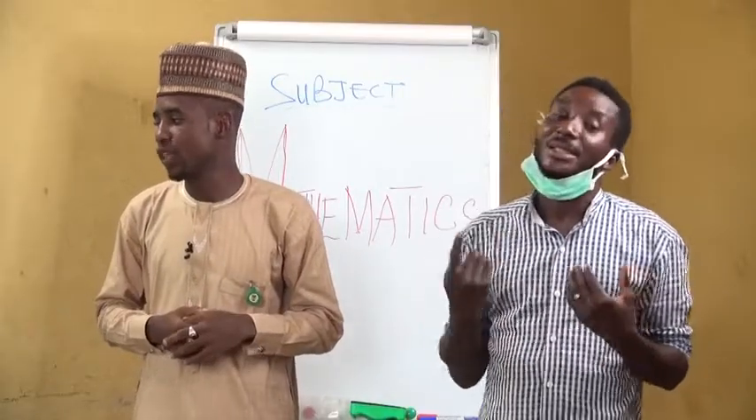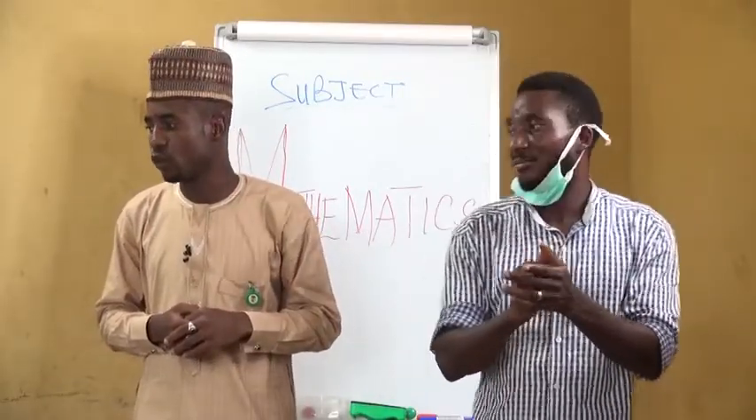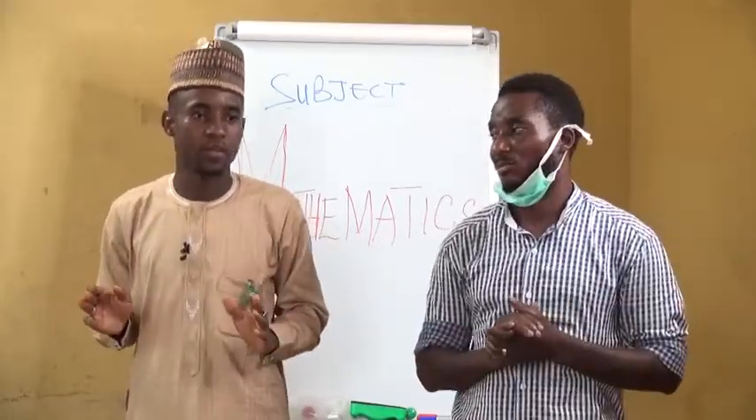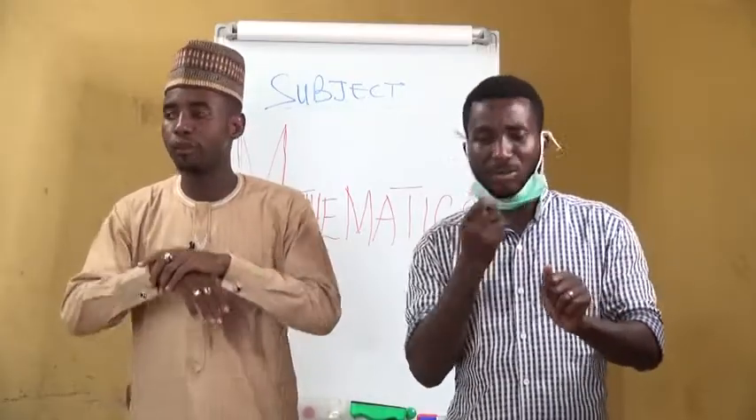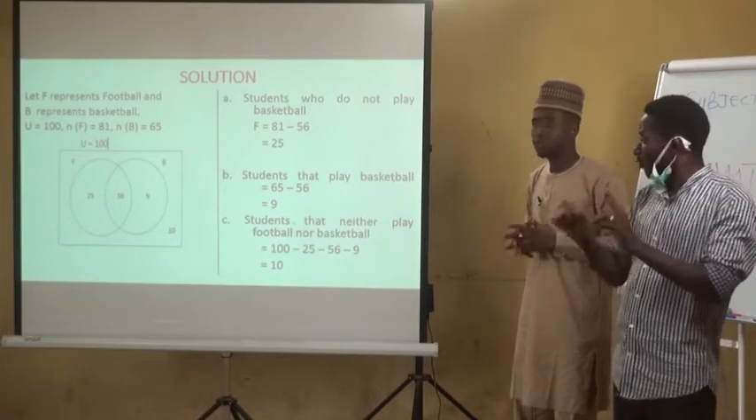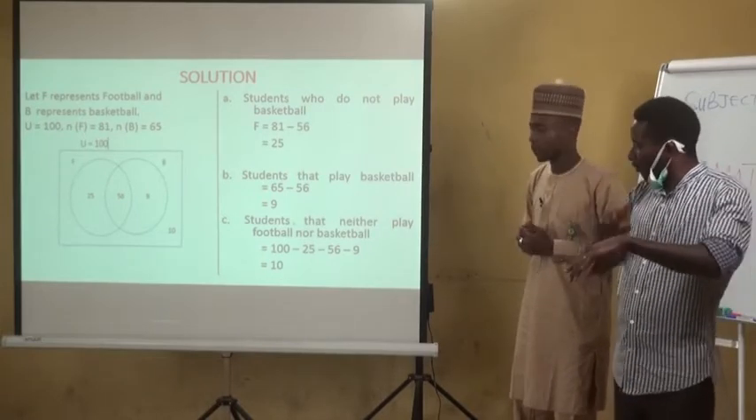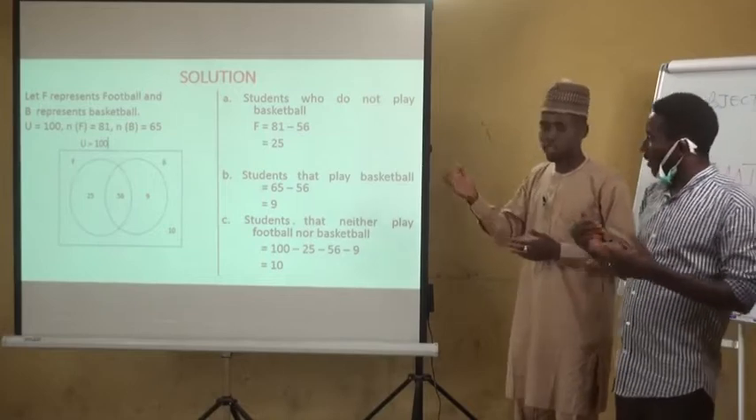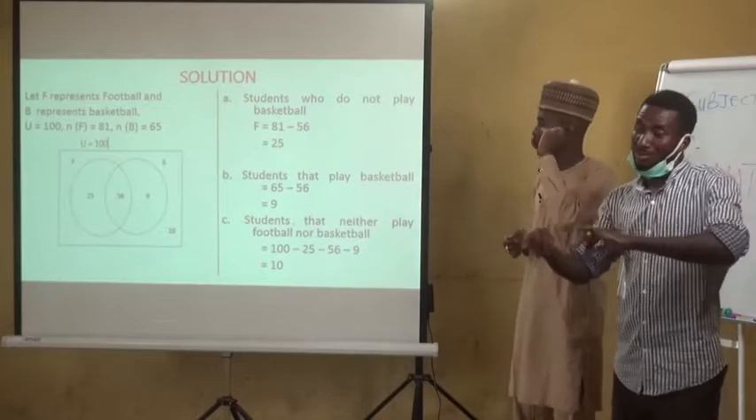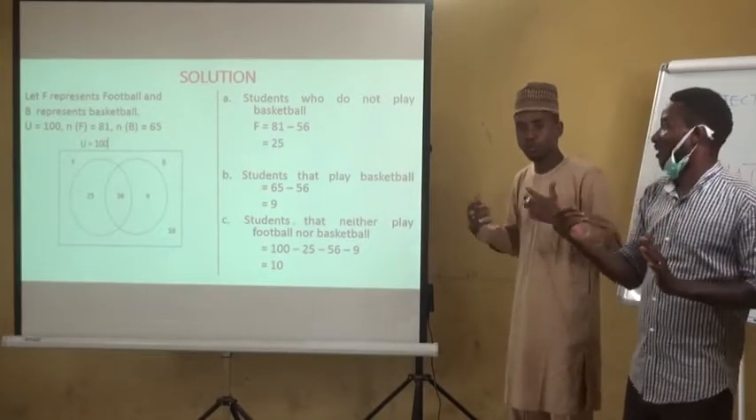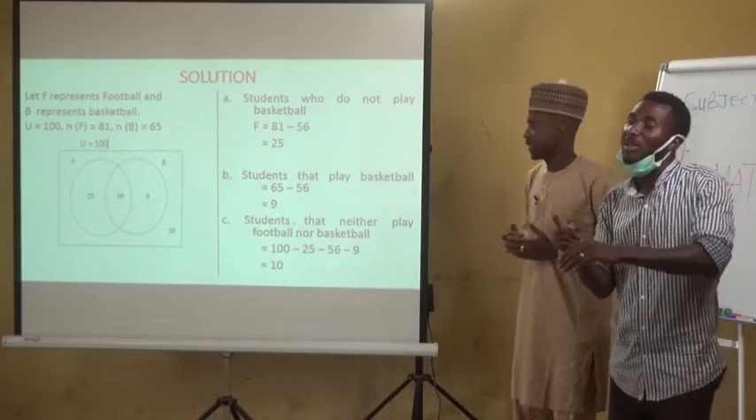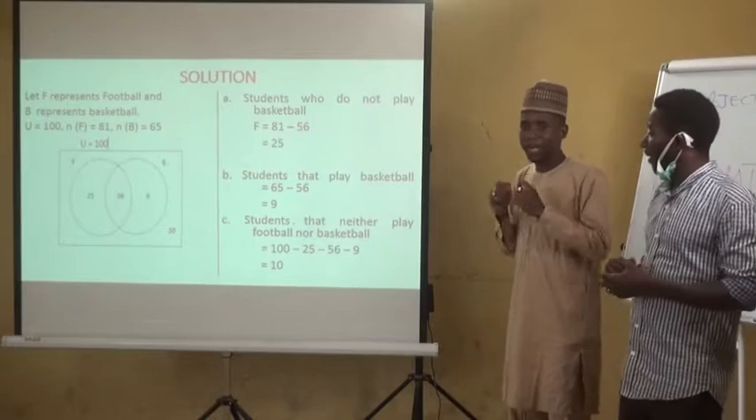C, students that neither play football nor basketball, meaning those that do not play any of the games. These students don't play basketball and they don't play football, meaning complement. Initially, we have 25 that play football only. We also have 56 that play both basketball and football. We have 9 that play only basketball.